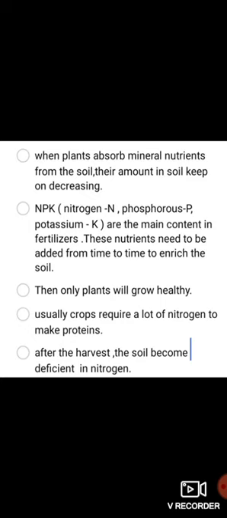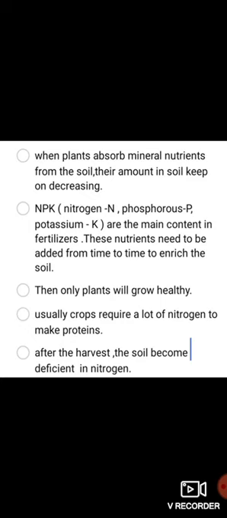Usually, plants need a lot of nitrogen for the synthesis of proteins. So, after the harvest, soil will be deficient in nitrogen. How will soil get nitrogen according to its requirement?